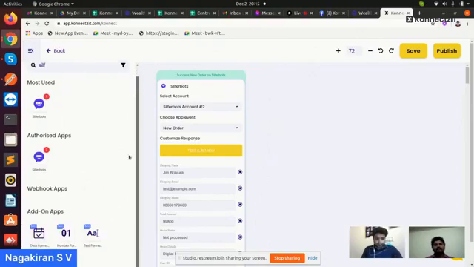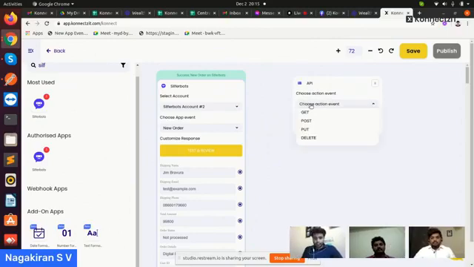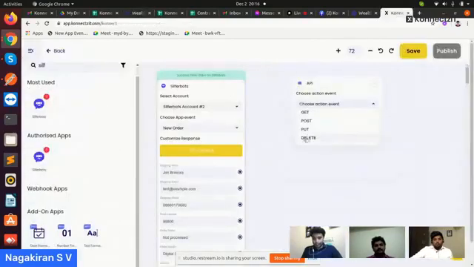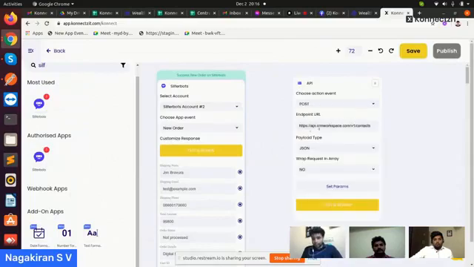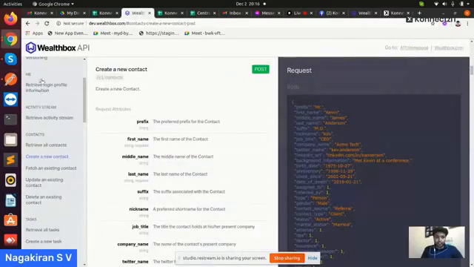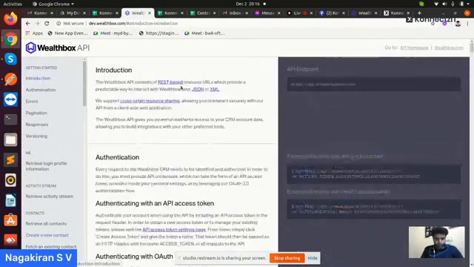Now what I have to do is add this API add-on app and select the action. Here I am creating a new contact inside Wealthbox. This is a post action, so I will select post. This API is already added in the cache. It's present actually. So you go here and you can check the introduction.